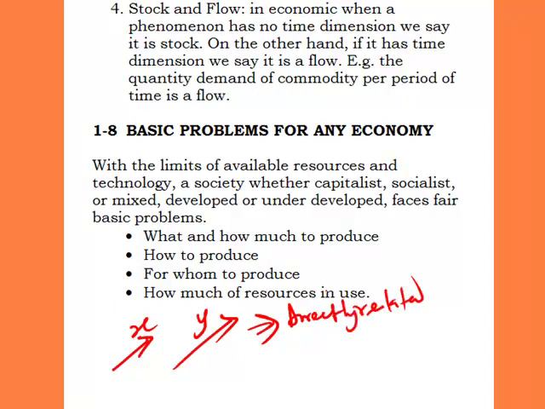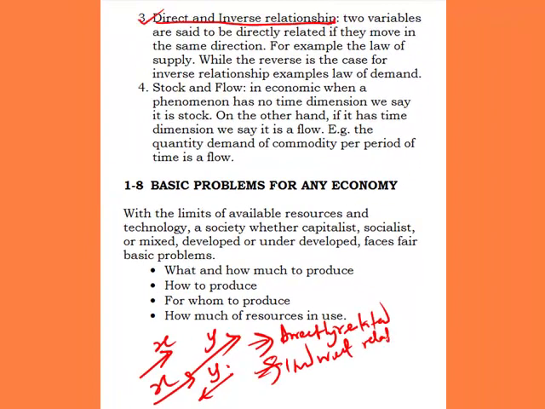But when we say inverse relationship, it simply means that if you have two variables x and y, and x is increasing and y is decreasing, then we are saying we have an indirect or inverse relationship. So in a nutshell, we have direct and inverse relationships.